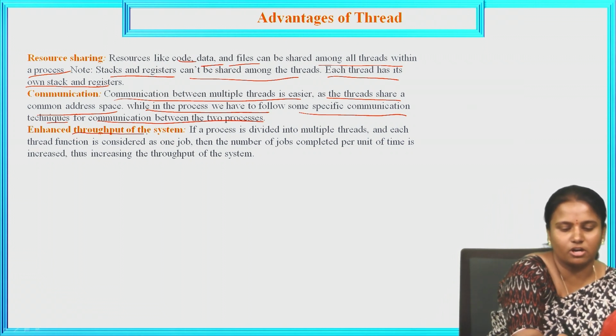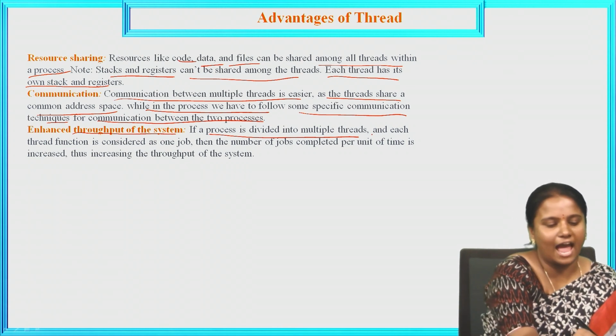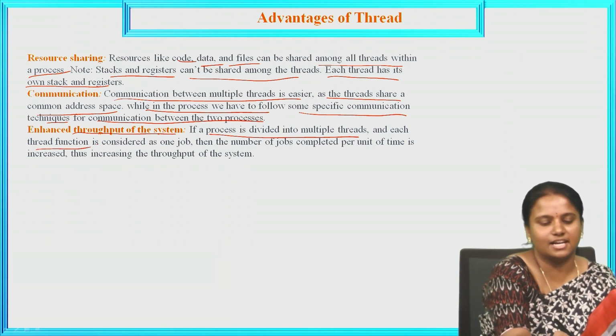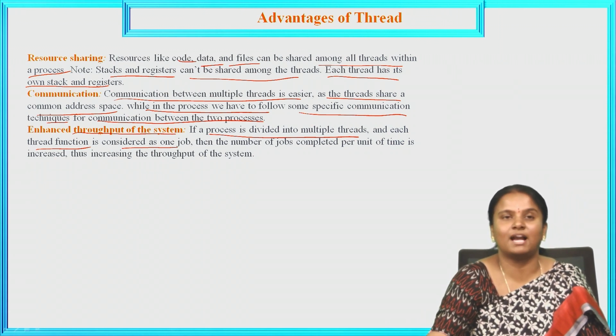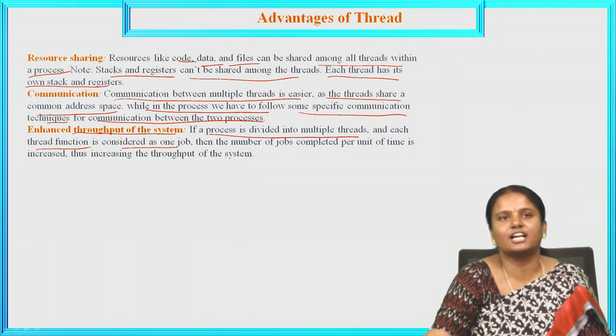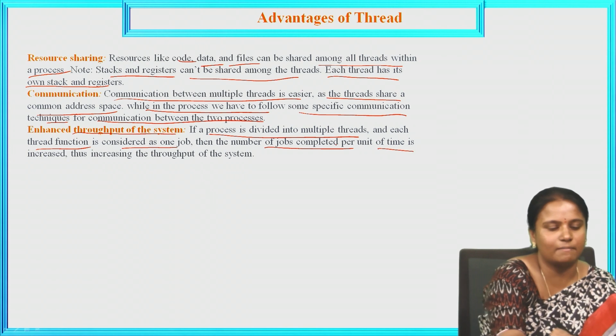Enhanced throughput of the system. If a process is divided into multiple threads and each thread function is considered as one job, then the number of jobs completed per unit of time is increased.